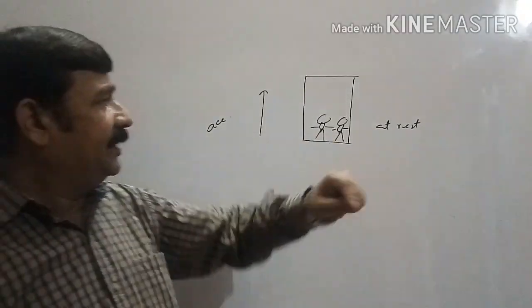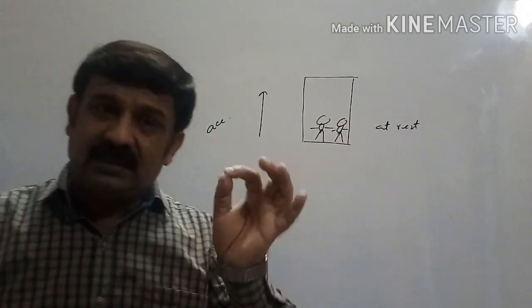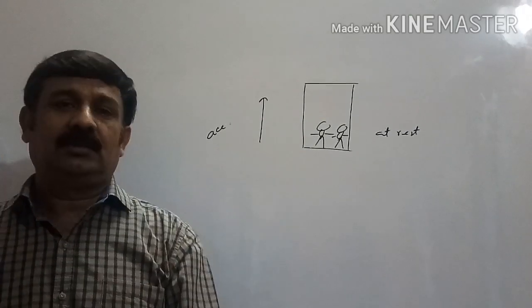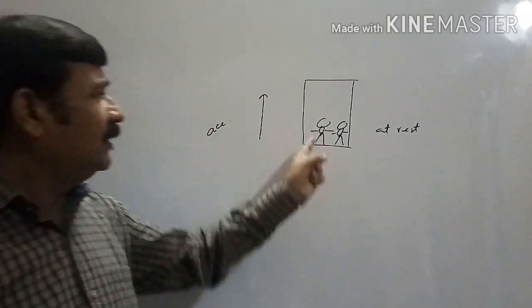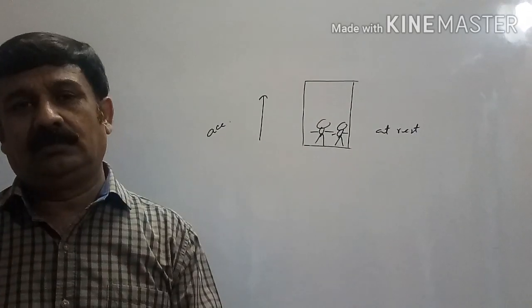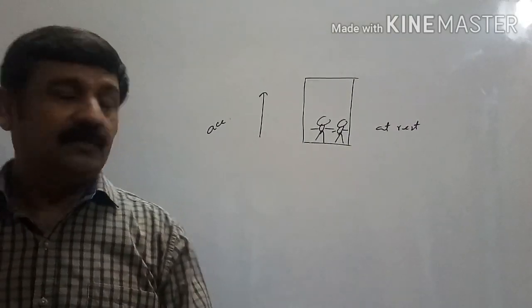Now the person standing outside is saying that you are performing accelerated motion, and you know a body performs accelerated motion only when it experiences force. Who is exerting force on the person? From where this force is coming, no one knows. This is the example of pseudo force.